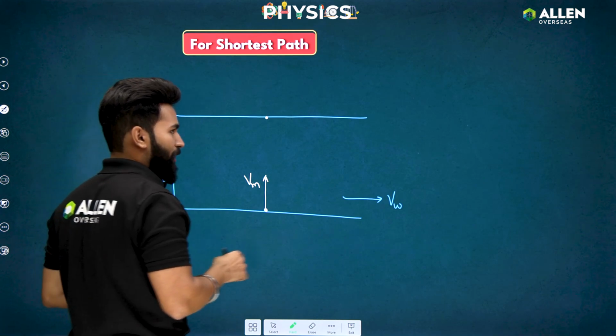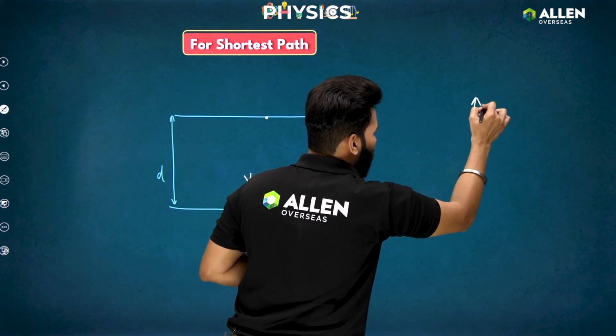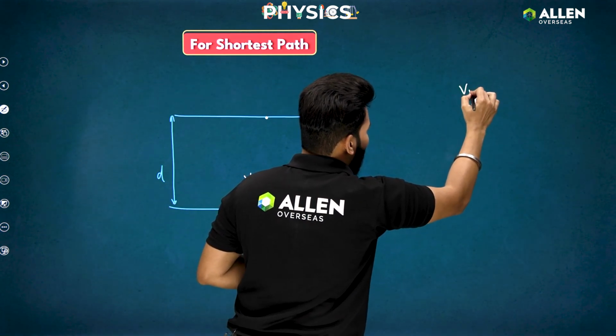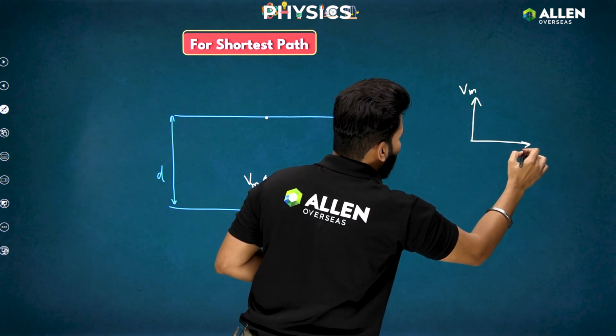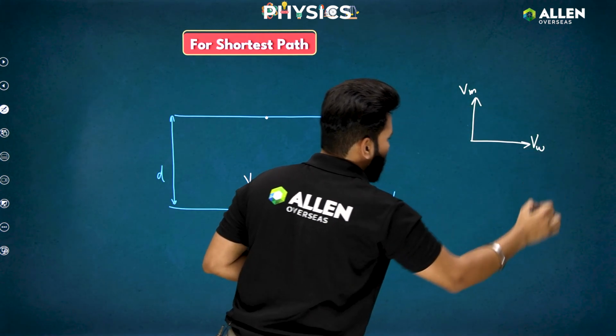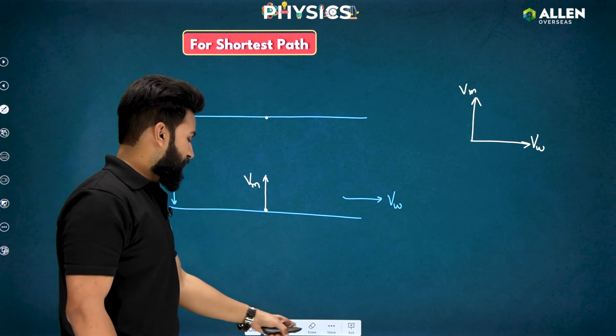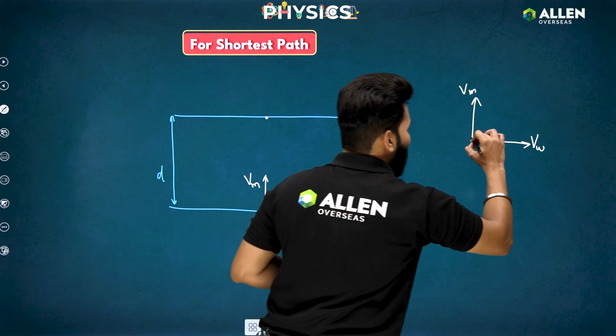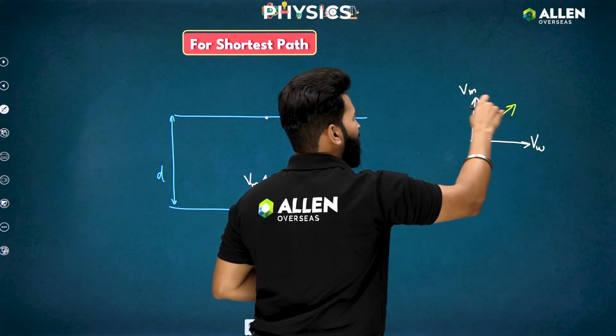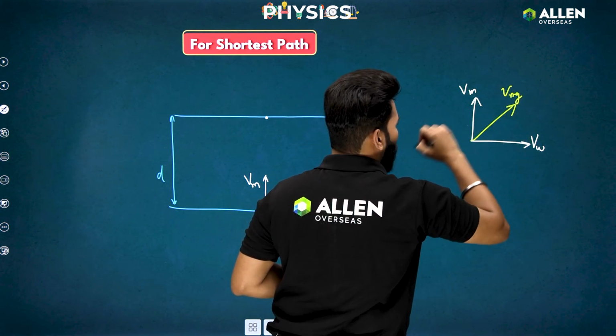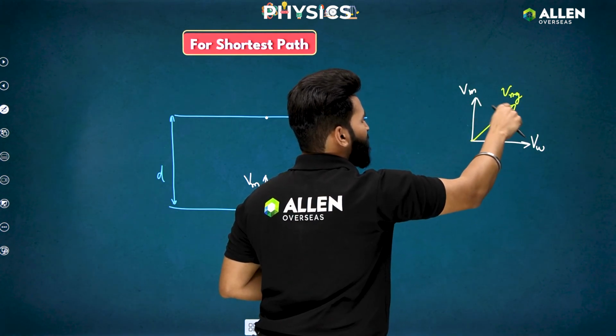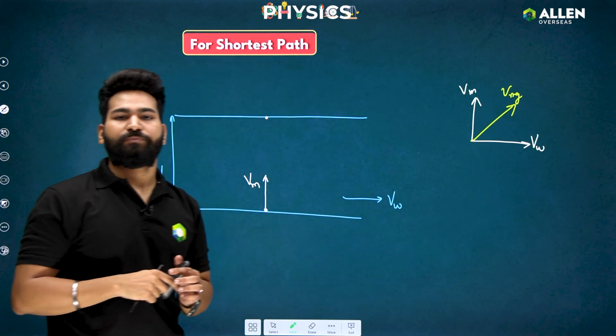But since water is flowing, the man is trying to swim in this direction and river water is making him flow in this direction with the velocity of water. So obviously the resultant velocity of the man with respect to ground will be lying somewhere between Vm and Vw.